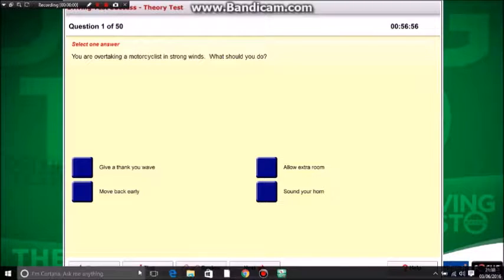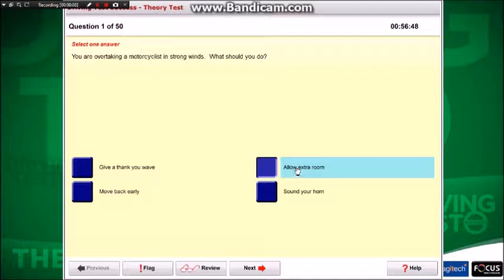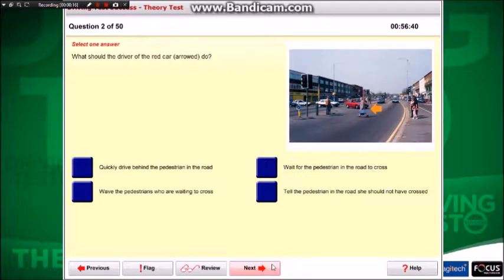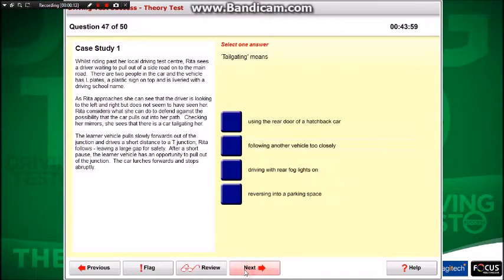You are overtaking a motorcyclist in strong winds. What should you do? Allow extra room. Select one answer. Tailgating means following another vehicle too closely.